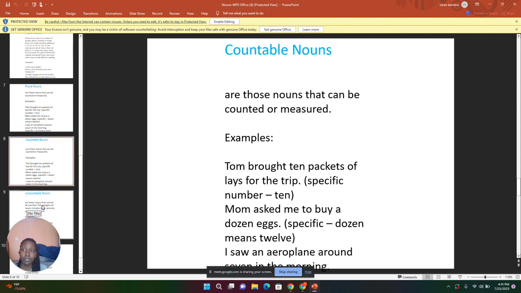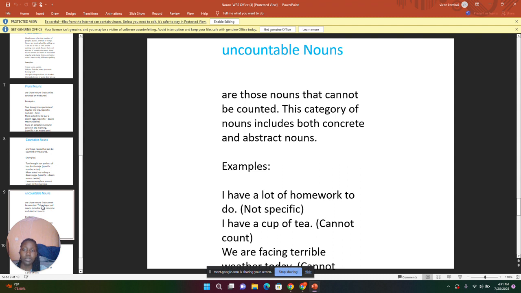Another type of noun is uncountable nouns. The meaning of uncountable nouns: these are the nouns that cannot be counted. Unlike the countable nouns, which can be counted, uncountable nouns cannot be counted. This category of nouns includes both concrete and abstract nouns. We are going to look at examples of the uncountable nouns.